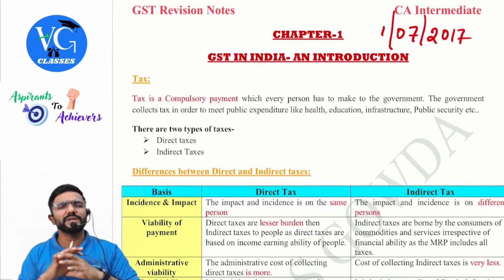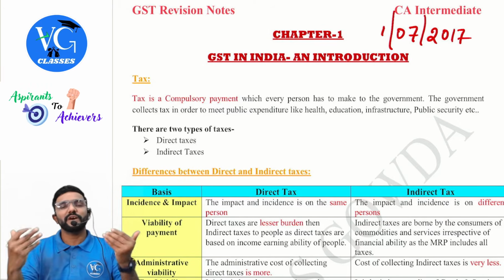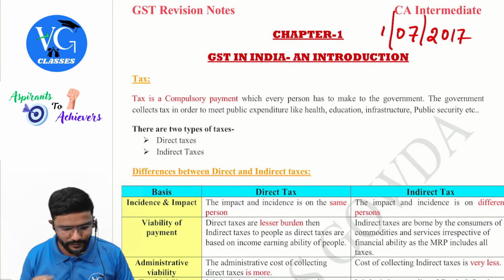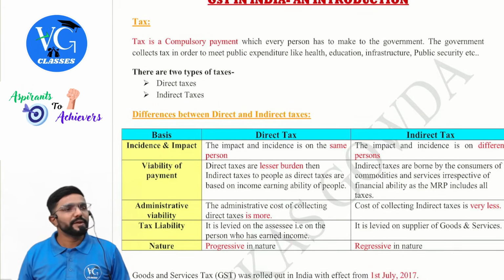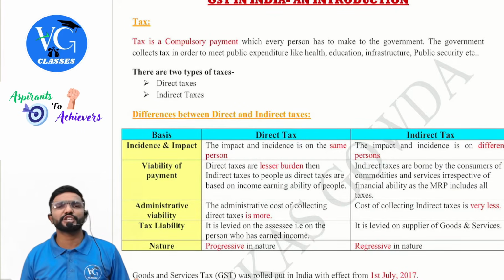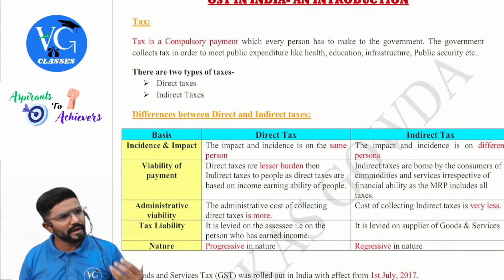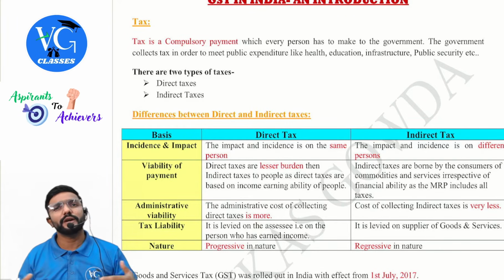So in this chapter, it is only the basics about GST. Means why GST came into force. Tax is a compulsory payment which every person or citizen has to pay to the government. And why does the government collect taxes? In order to meet public expenditure like health, infrastructure, defense, education, free education, whatever they provide in government schools, and government schemes.